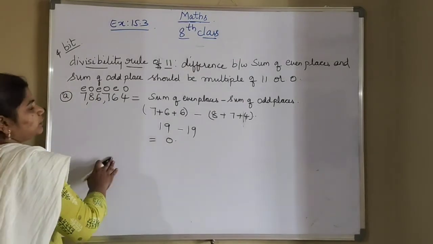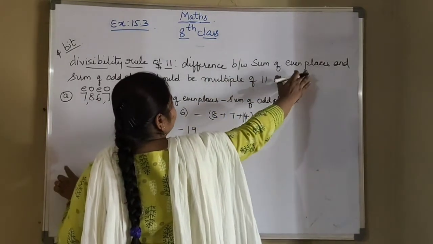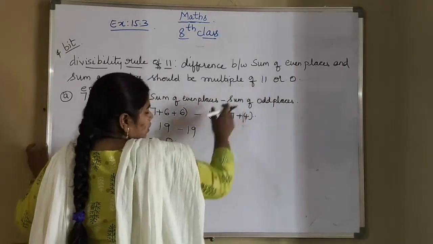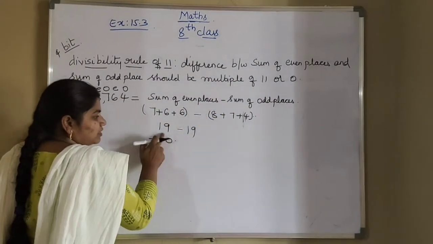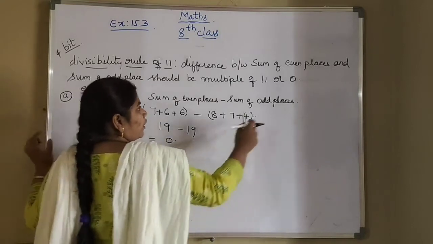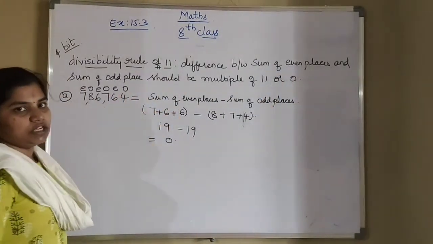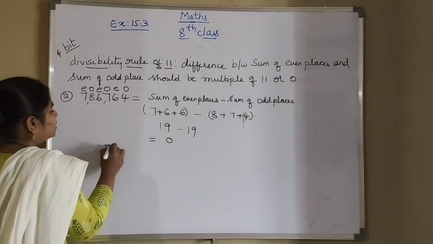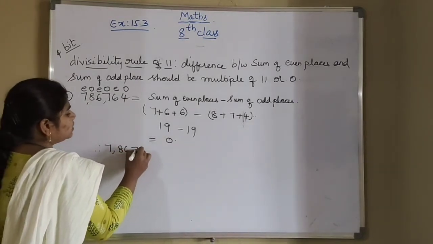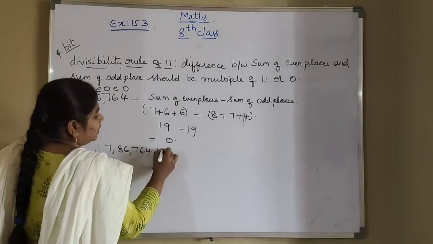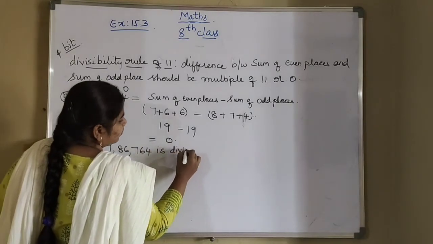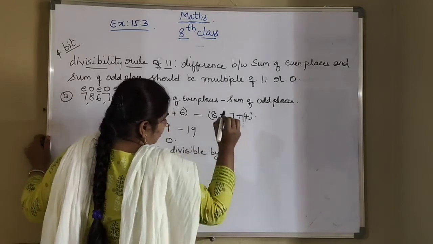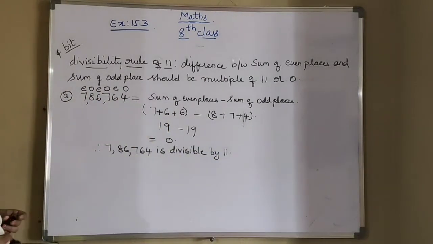So what is the condition here? The difference between the sum of even places and odd places should be a multiple of 11. This result should be a multiple of 11, or it can be equal to 0. So we got it as 0. So we can say that 7,86,764 is divisible by 11. So this is our first one.